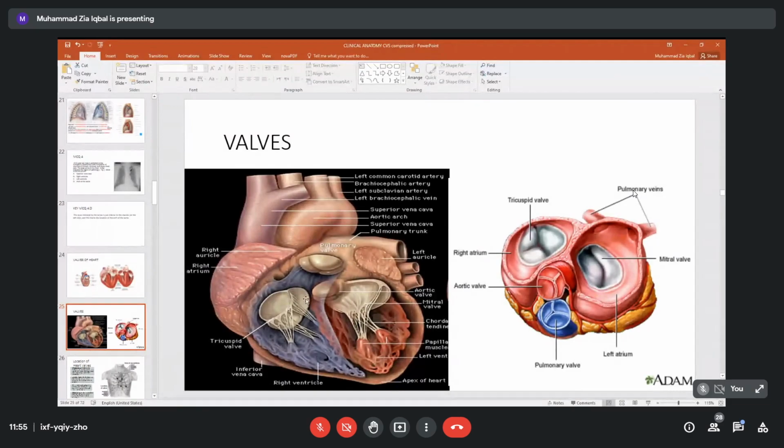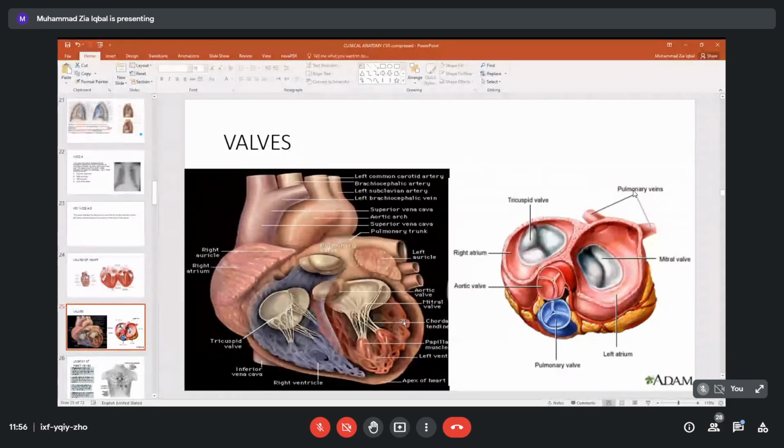When these valves close and open, four valves we have named: the right atrioventricular valve, left atrioventricular valve, aortic valve, and pulmonary valve. When they open and close, during the passage of the blood, they produce special sounds.